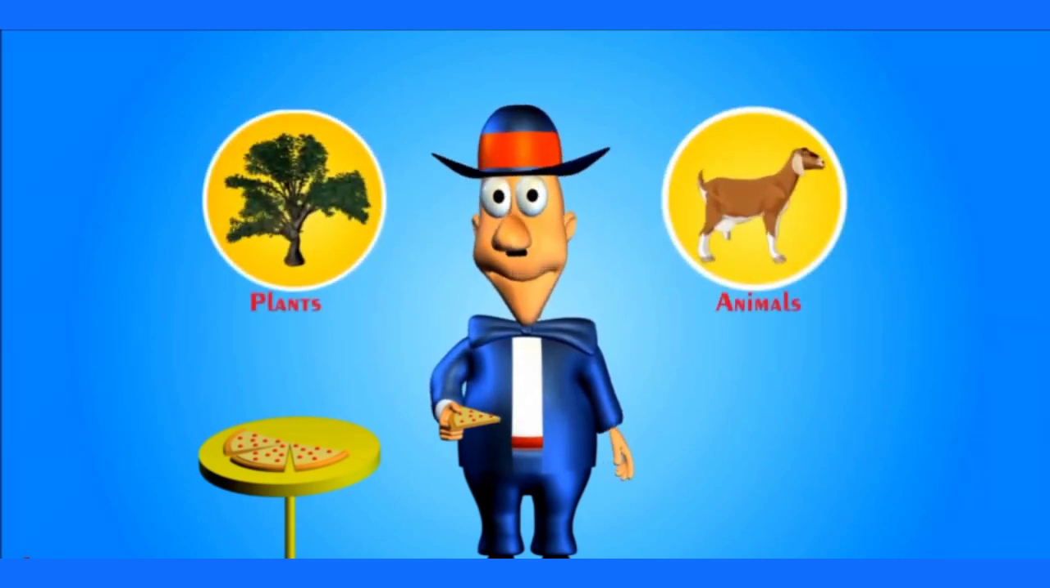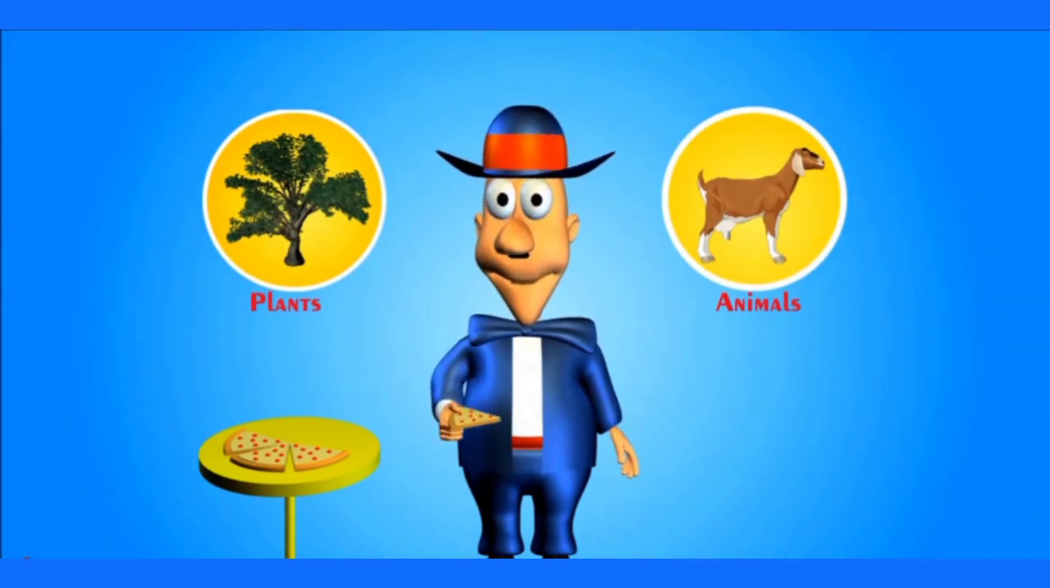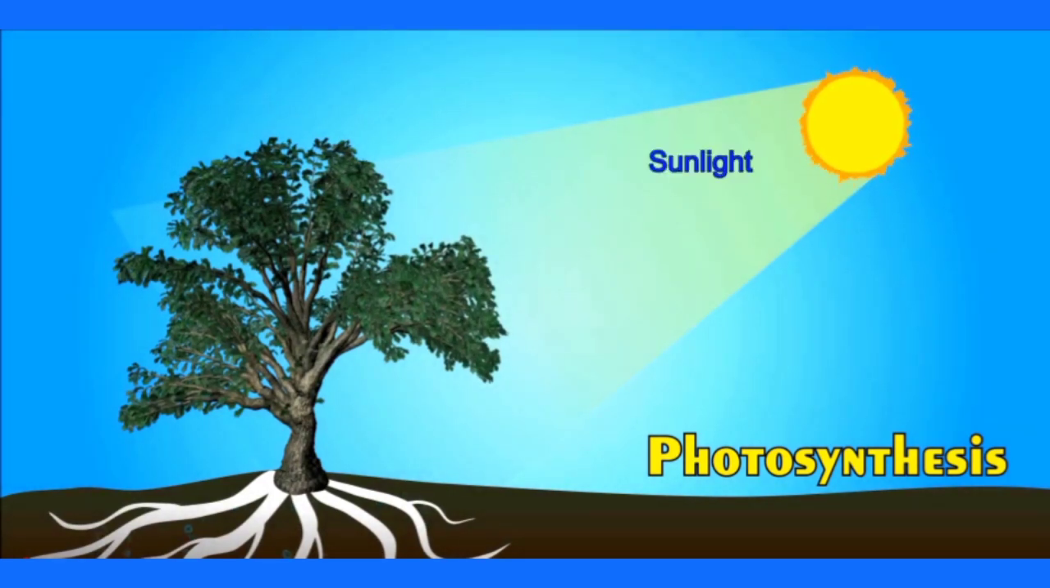Wow, you are right. We humans get all our food from plants and animals. Let me tell you more about food. Plants are the only living species that make their own food. They make their food by utilizing sunlight, carbon dioxide, water, and the chlorophyll present in them, by a process called photosynthesis. All other species like animals and humans are dependent on plants.